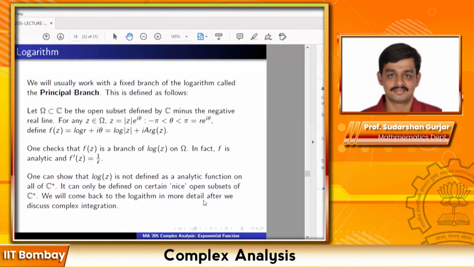Somebody is asking how can we say f(z) is the branch of log z? That is what I just explained. f(z) is the branch because e raised to f(z) is equal to z. What is e raised to f(z)? e raised to the power log mod z plus i times argument of z. This means this will be e raised to log mod z times cos of the argument of z plus i times sine of the argument of z. But e raised to log of mod z is just mod z. So it's mod z times cos theta plus i sin theta. Just apply the definition.